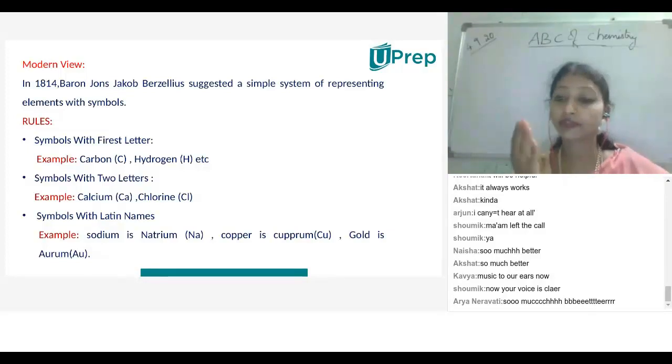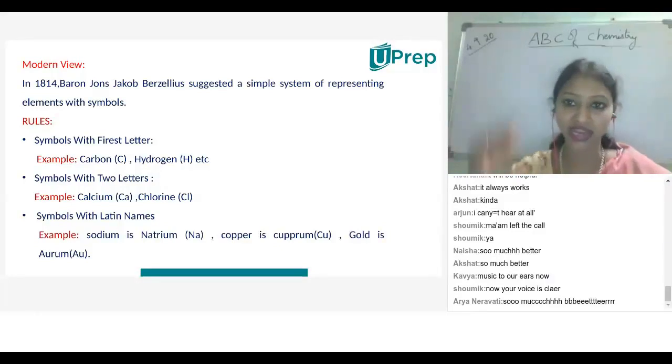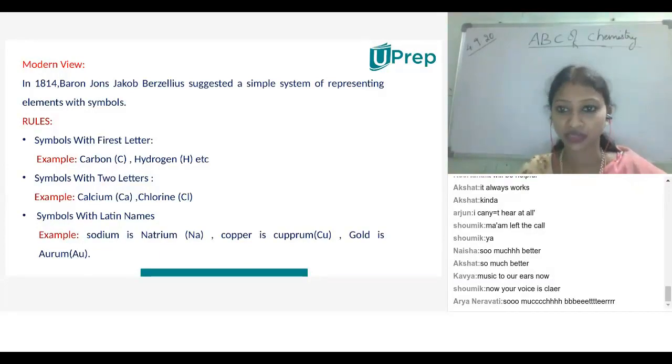If you observe the table, we can see elements with one-letter or two-letter symbols. Three-letter symbols we can also find at the last. When we consider the first letter, he considered the first letter of the element. For example, hydrogen, the first element: he considered the first letter, the symbol is H. Carbon, the symbol is C. That symbol should be written in capital letters, children, not with small letters.